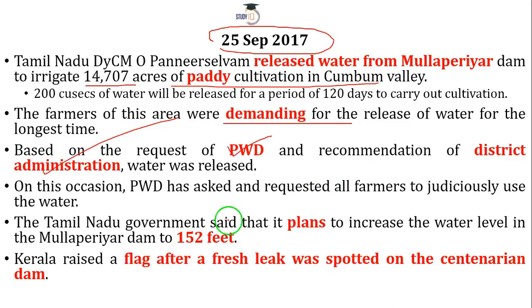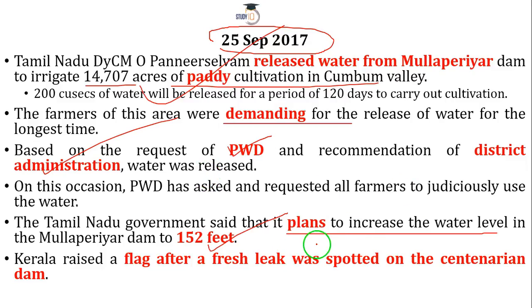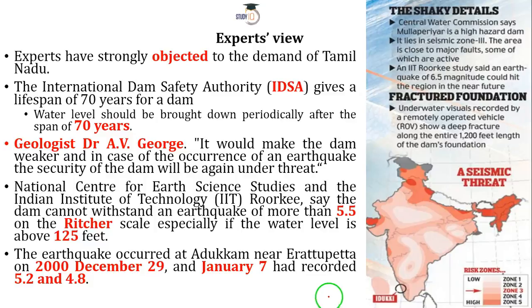Now recently, during this launch and after that, the Tamil Nadu government has said that it plans to increase the water level in the Mullaperiyar Dam to 152 feet. You know that the Supreme Court has given its permission, but in July there is a repairing and maintenance problem here, so we don't know whether this will be allowed or not. But we know one thing for sure, that Kerala is not happy about it, and there are some experts as well who are skeptical about this.